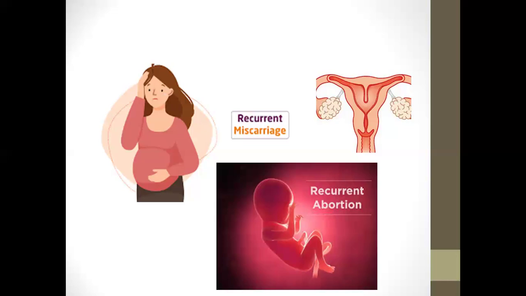We also do transvaginal sonography to check the ovary, whether there is PCO or not, which may be the cause. We should also look for luteal phase defect, as in a lot of cases there is a problem in luteal phase defect. This is the endocrinological cause, and the other is the coagulopathy or coagulation cause.